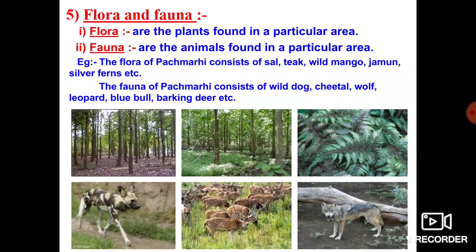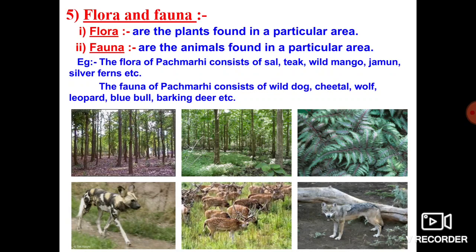And the polar bear is found in the polar regions, and penguins are also found in the polar regions. So any one animal or group of animals found in a particular area is what we call fauna. And a particular plant or group of plants found in a particular area is what we call flora.